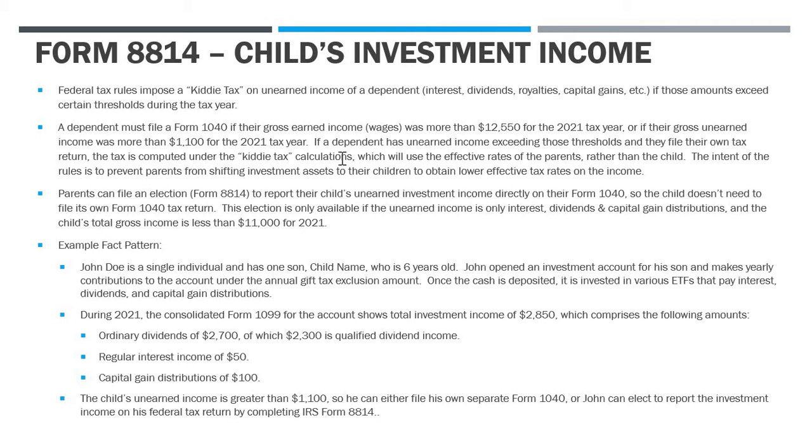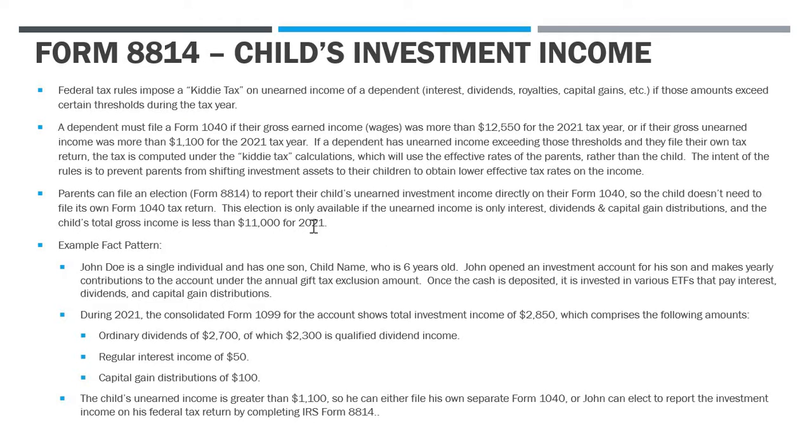So you have a dependent child that actually files their own 1040 and then computes the kiddie tax calculation. Or, assuming certain requirements are met, you can have the parent report all of this income on their return, and that's done on the 8814. Okay, so if you do that, then the child doesn't have to file their own 1040, so it saves you a tax filing.